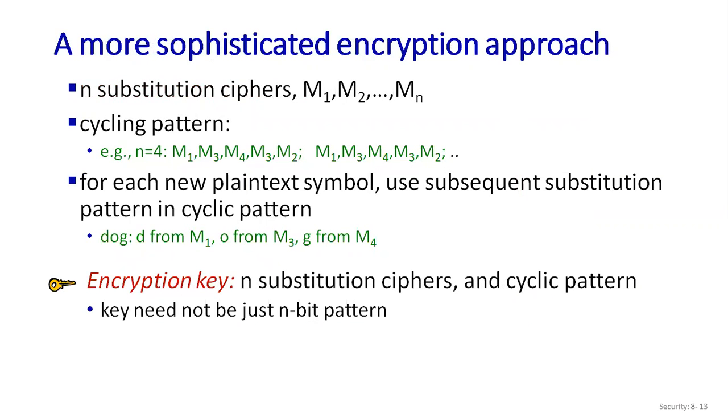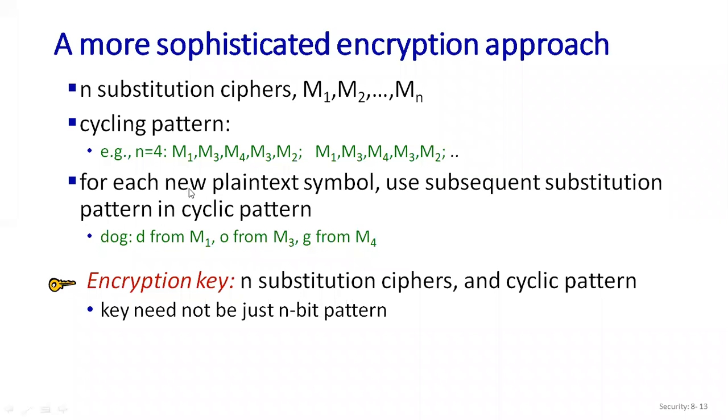Now the next one you can see here is a more sophisticated encryption approach. What is this approach? Suppose I have n substitution ciphers, M1, M2 till Mn. These are my substitution ciphers for your message. Suppose I have cycling patterns, with n equal to 4. I can write any 4 combinations, and that is my cycling pattern.